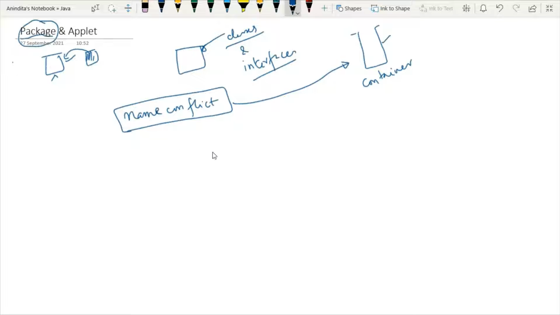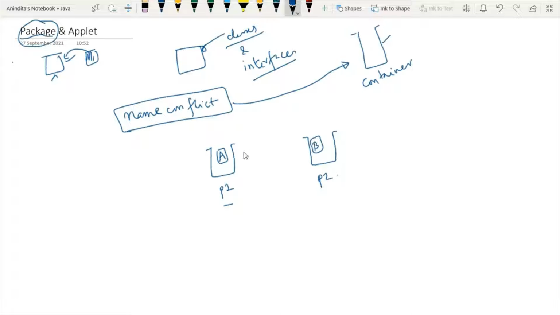Say for example, I have one package. Say the name of the package is p1. Always in Java, the name of the package is provided in lowercase. And say I have another package p2. So these are the two packages. And say in this package, I have one class and the name of the class is A. And here I have one class and the name of that class is, say, B.